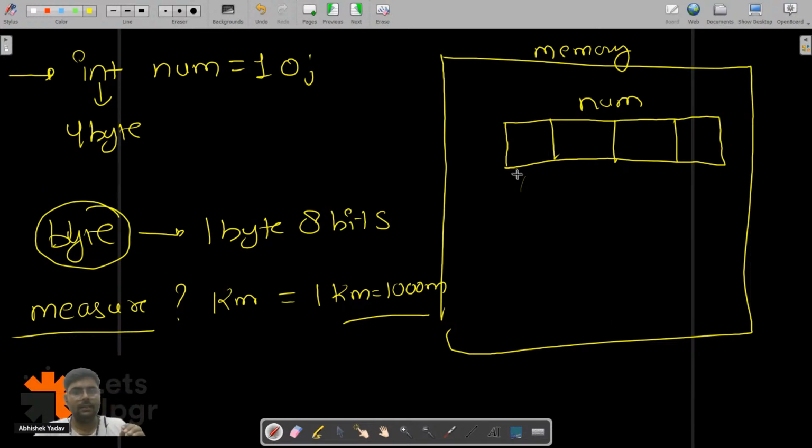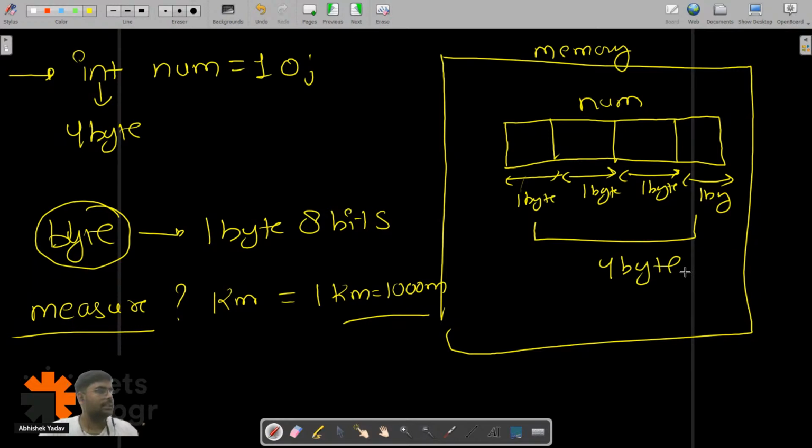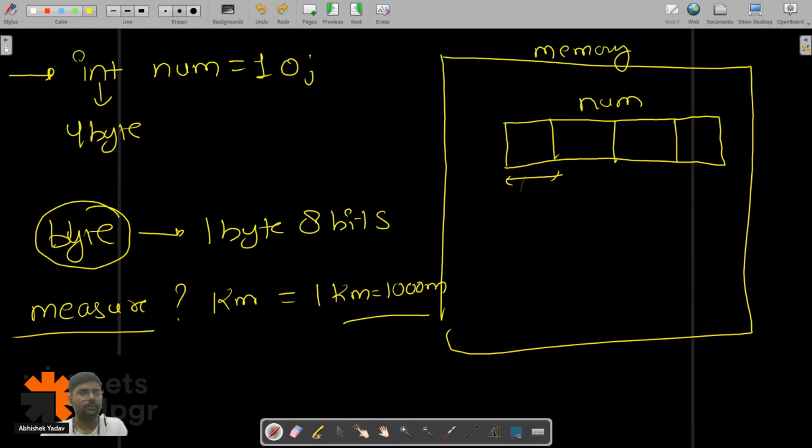This will be 1 byte, similarly 1 byte and 1 byte, total 4 byte. Everyone is clear till this point? Any doubt? There will be some address assigned to this memory block. Let's assume the address is 700, it is 701, it is 702, it is 703, it is 704.